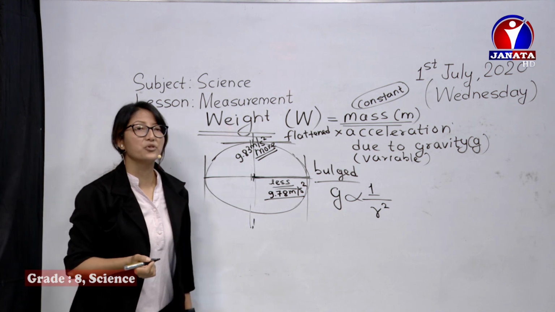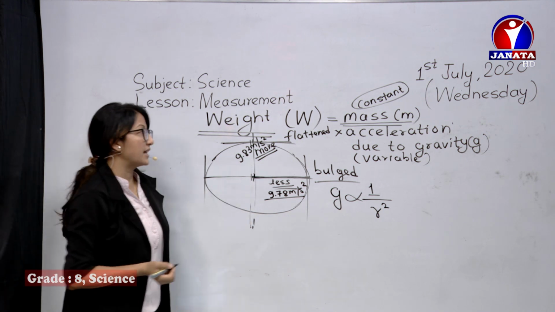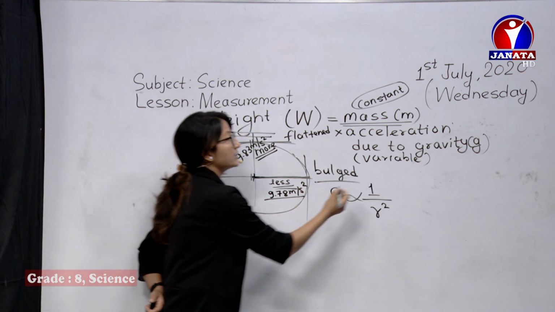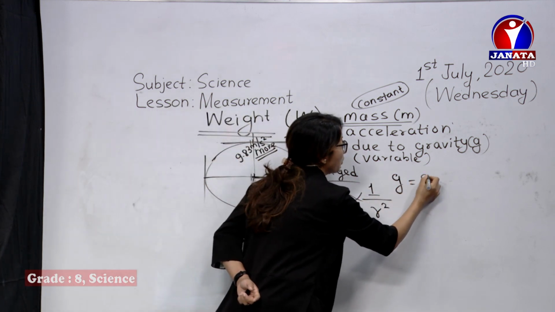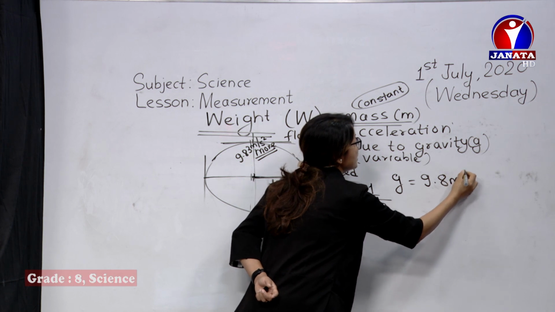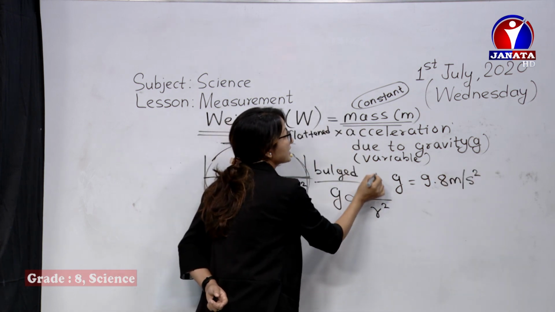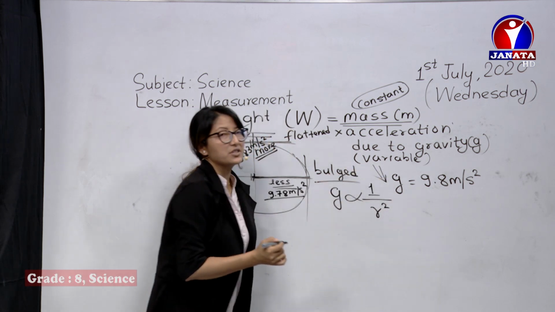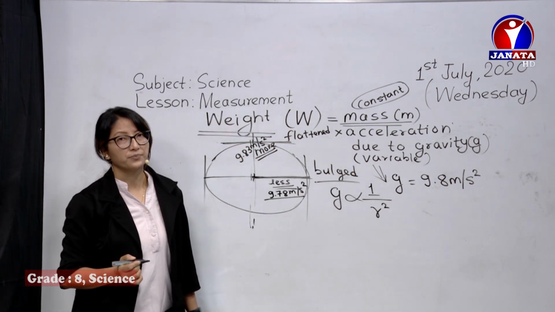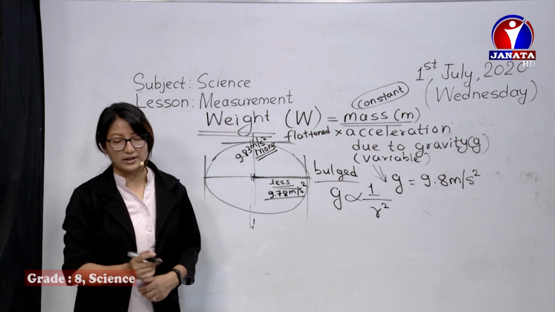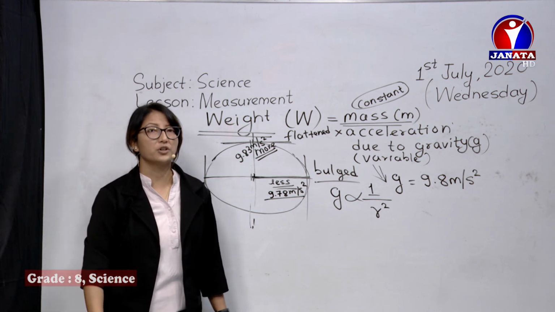That's why, taking the average of these two, we always take the value of acceleration due to gravity as 9.8 meter per second square. This is the value of acceleration due to gravity of Earth.